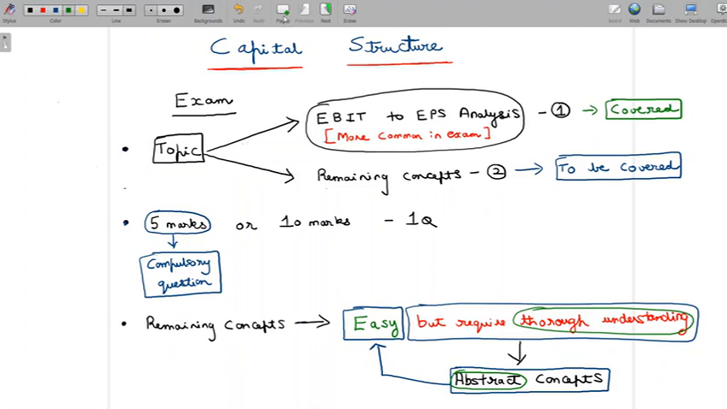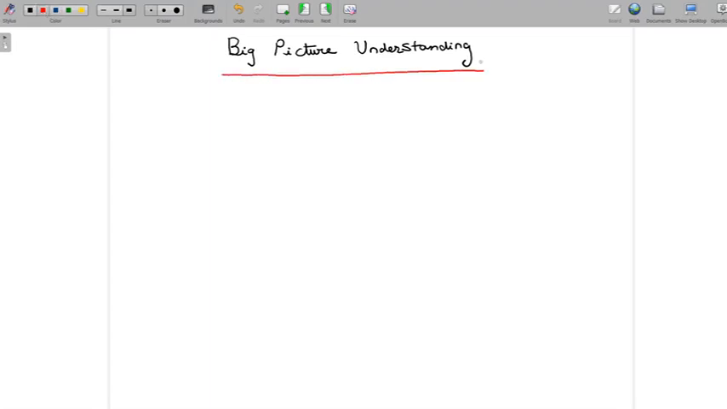Now that we are done looking at this topic from an examination perspective, we are going to have an introduction to this topic area. And the first part of the introduction is going to be a big picture understanding. Now, what do I mean when I say a big picture understanding? I'm going to first talk about this topic in the big picture of the financial management function.